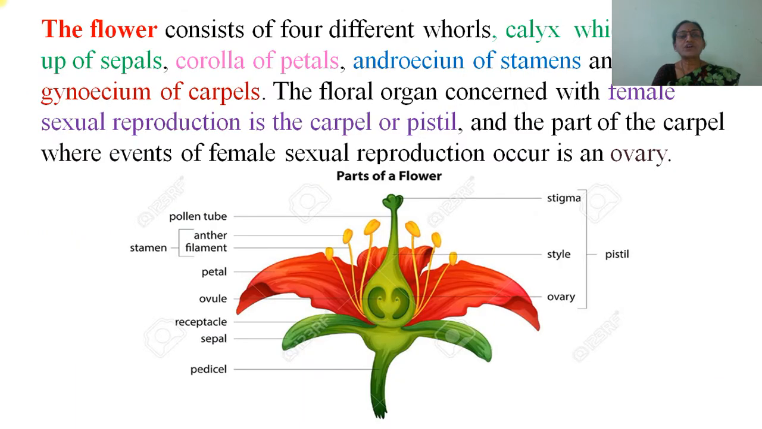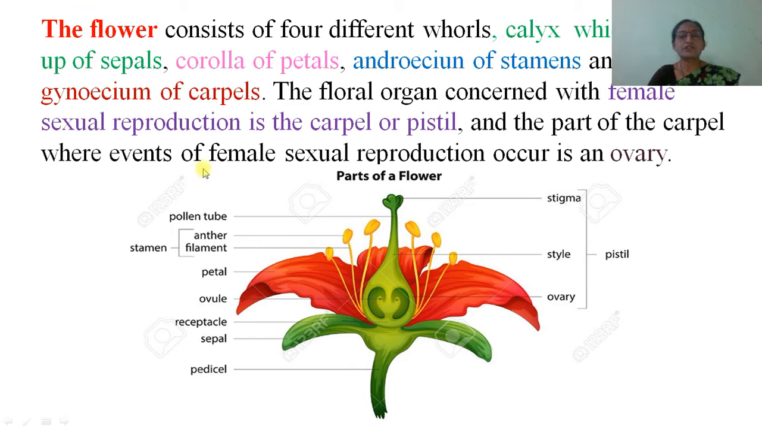A flower consists of four whorls: calyx, which is made up of sepals, then corolla, which is made up of petals, androecium, made up of stamens, and gynoecium of carpels. The floral organ concerned with female sexual reproduction is the carpel or pistil, and the part of the carpel where the event of female sexual reproduction occurs is the ovary.